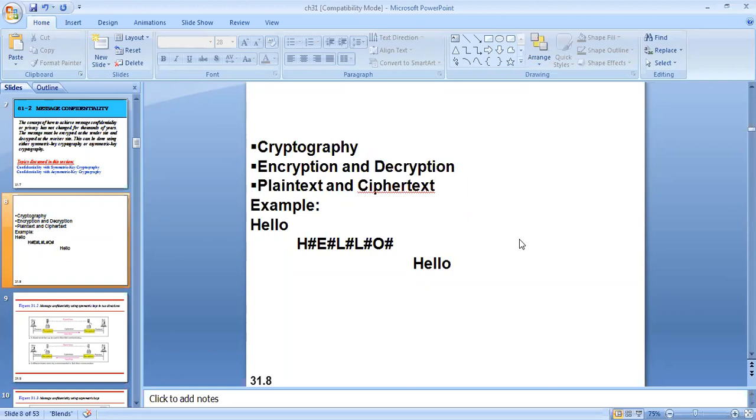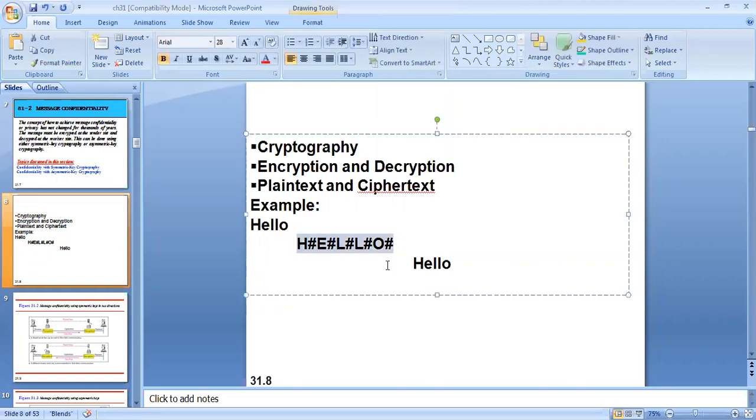I will explain with this example. Here we have a message called hello, and some extra symbols, like a hash or an asterisk, or some other information, are added to it. This message we can call the encrypted form.